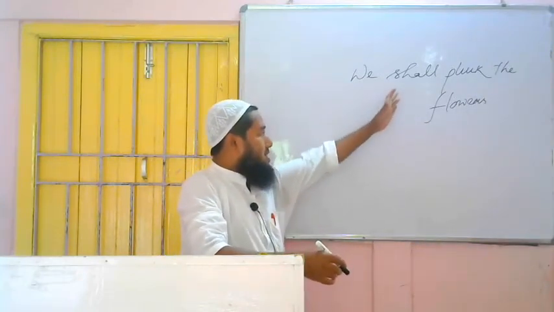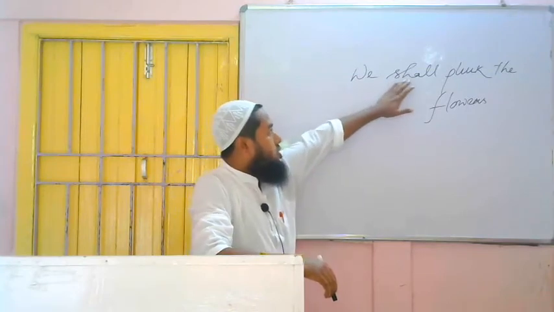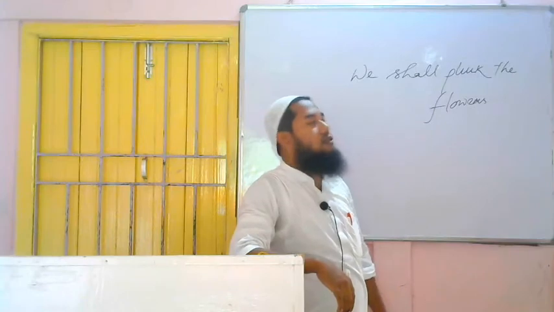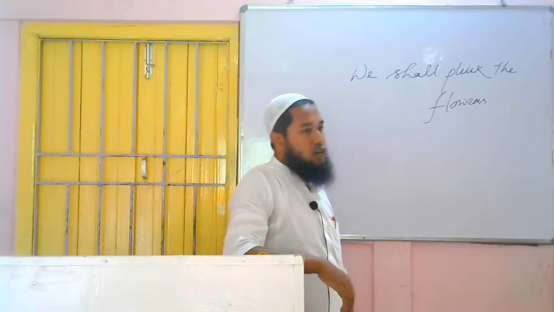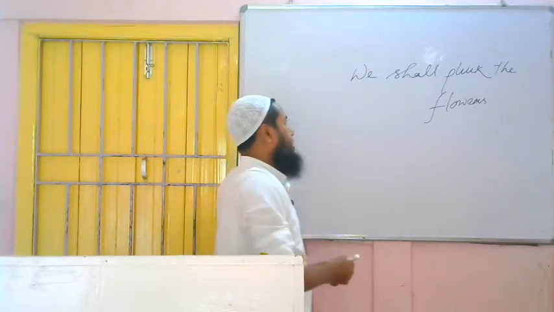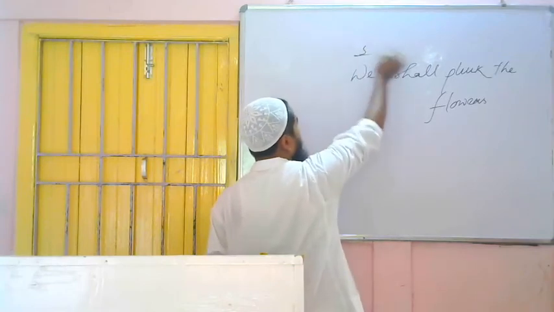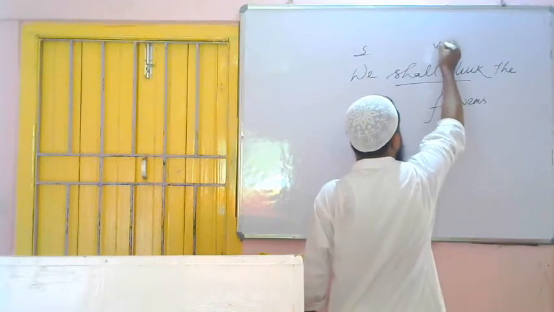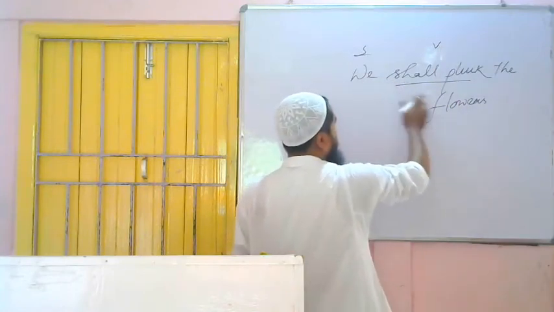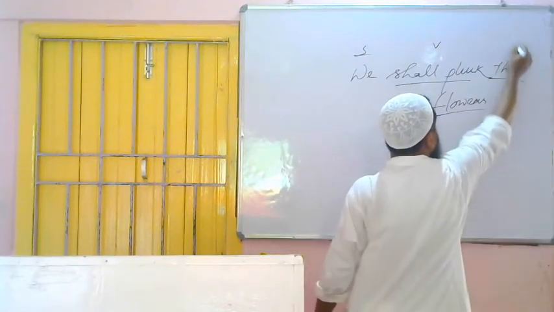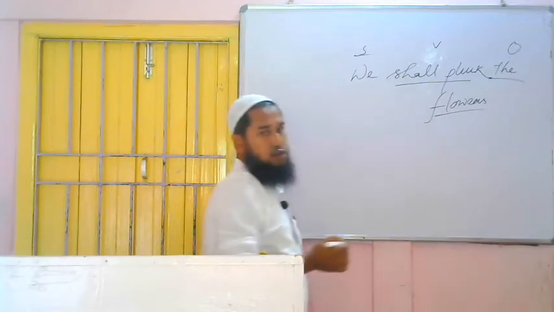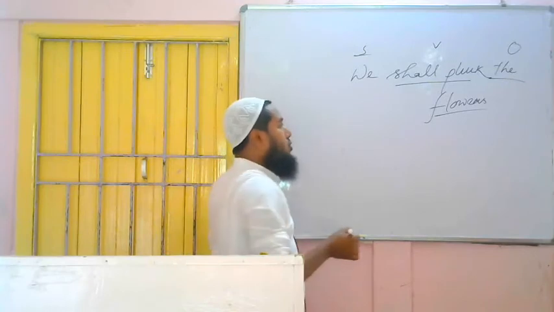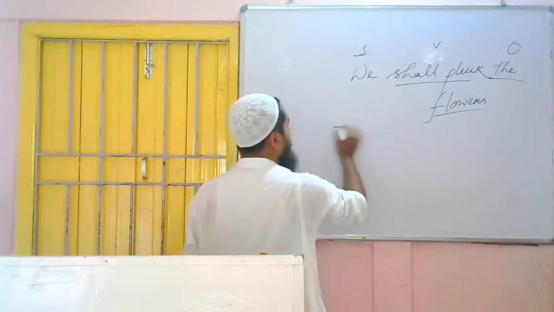This is a sentence of future indefinite. How have we understood? Shall is there, then present form of the verb is given. So we have understood this is a sentence of future indefinite. Now we have to find out three things: subject, verb and object. We are discussing about we, so that's why it is subject. Verb is pluck. So here future indefinite verb will be shall pluck. And the action of the subject is falling on whom? The flowers. This is the object. So we found three things: subject, verb and object. Now what to do? We have to follow the rules. We have to bring object in place of subject. Object is the flowers.